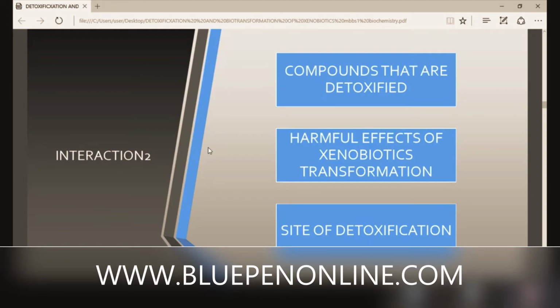Histidine undergoes decarboxylation and forms histamine. Amines are formed. Then what about tyrosine? Tyramine. Tryptophan, tryptamine. Lysine? Cadaverine. Then ornithine? Putrescine.